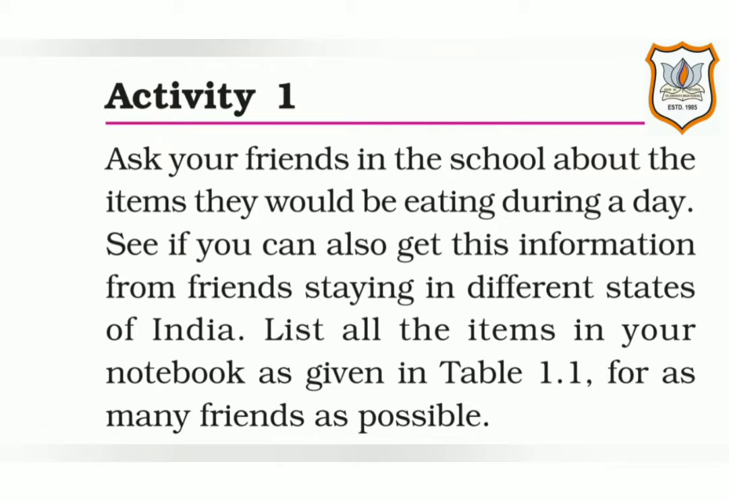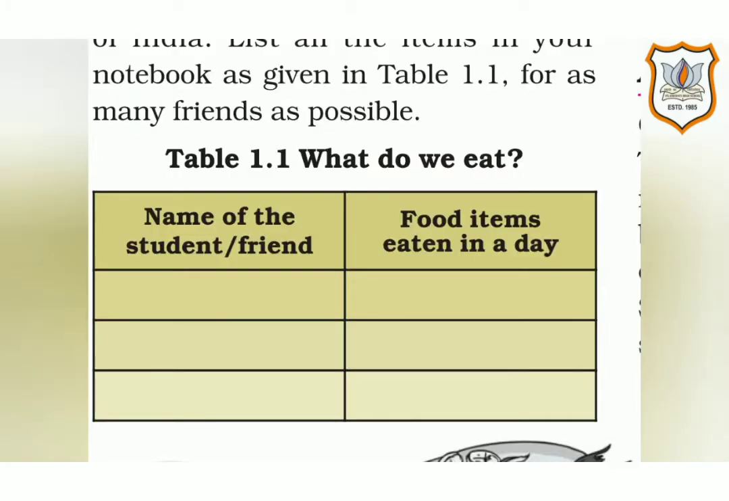In table 1.1, what do we eat? We have two columns. First is name of the student, friend. The next column is food items eaten in a day. One example I am writing here is Rahul and the food item is khichdi. The remaining you will do by yourself.